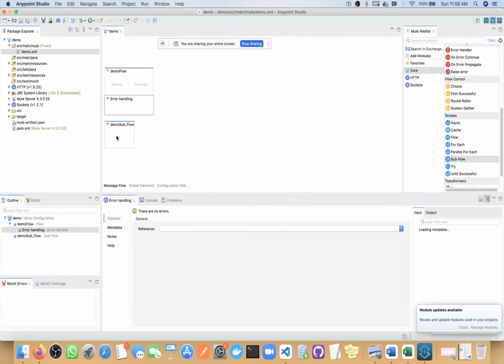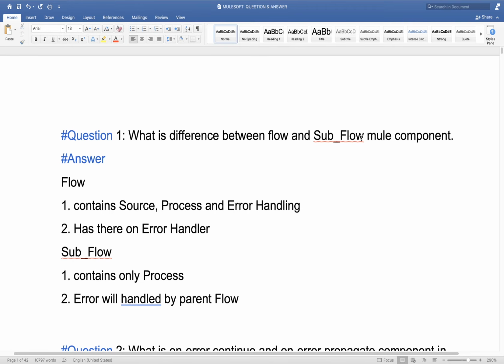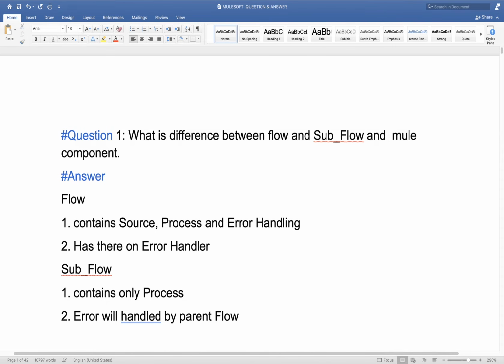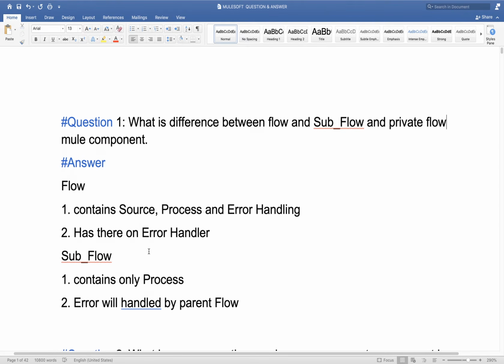Now another component I mentioned, the private flow. A private flow is nothing but a flow without a source. If a flow contains a source, then we term it a flow, and if it doesn't contain a source, then it will be a private flow. So only this difference is there between a flow and a private flow. Hope everyone is clear with this.